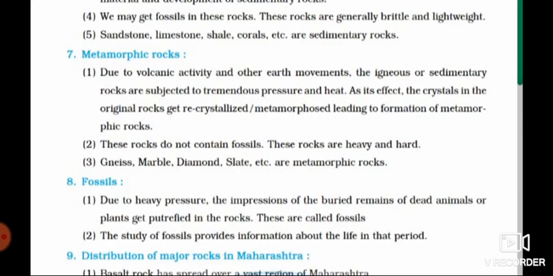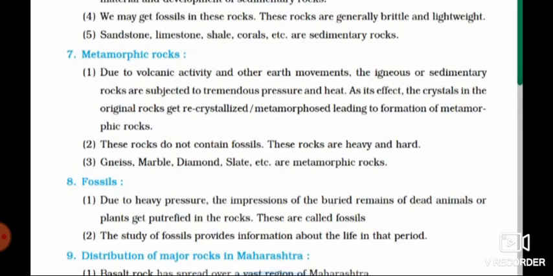Like this, whichever plants or animals are buried in the earth, their impressions are there on the rock, and that is called fossils. In your textbook you all have a picture also, you can see it. The study of fossils provides information about the life in that period. So when we study these fossils, we get information about which lives were there in that particular time.